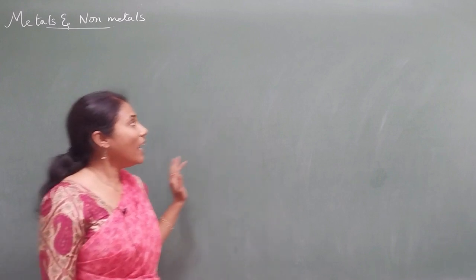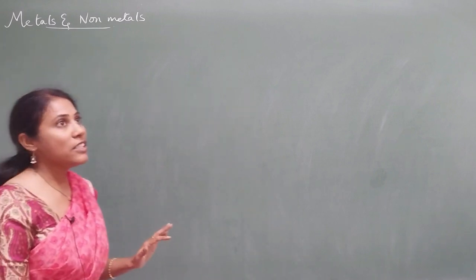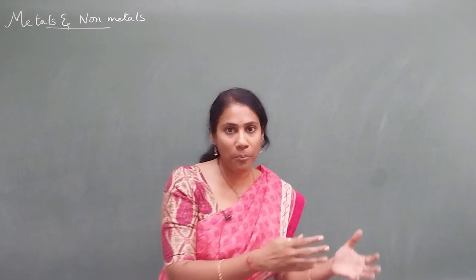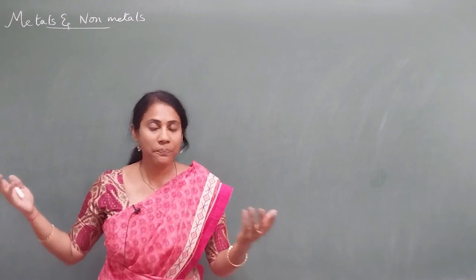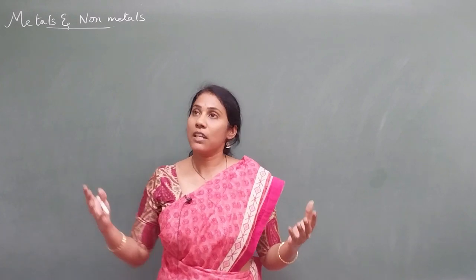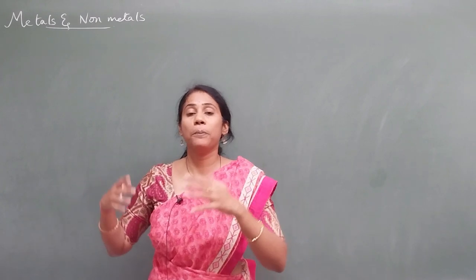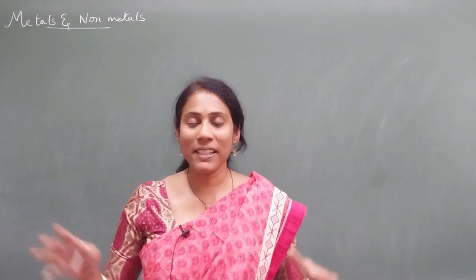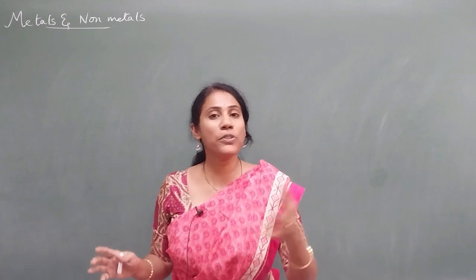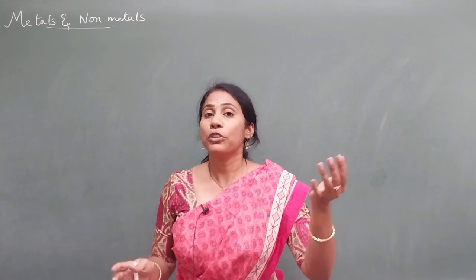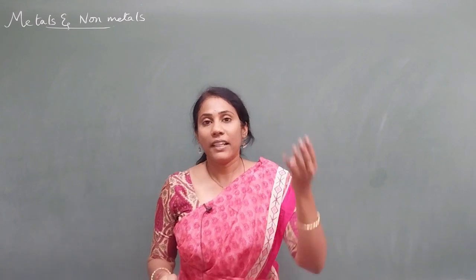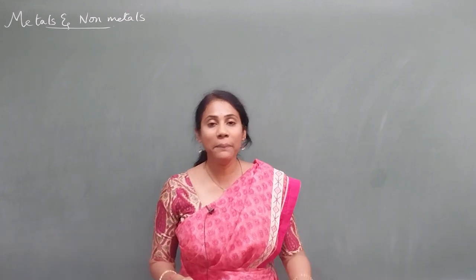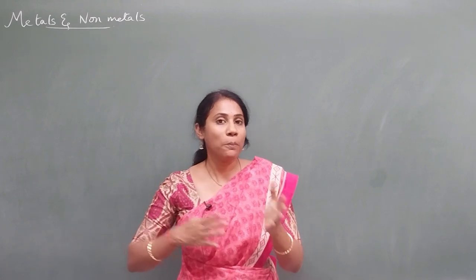And now coming to metals and non-metals chapter, the very first part of the chapter is properties of metals and properties of non-metals, isn't it? So if a question is asked, what are the physical properties of metals, non-metals, or differentiate between metals and non-metals based on physical property, you can use those points like metals are good conductors of electricity, metals are ductile, metals are malleable, metals are sonorous, metals have high melting point, and all the points are opposite to non-metals.